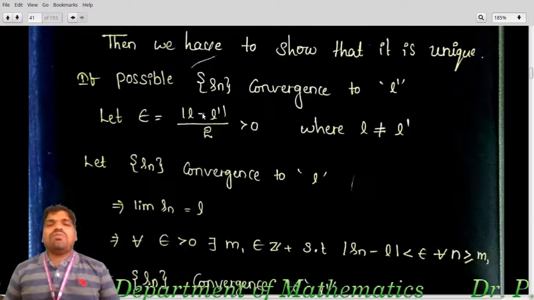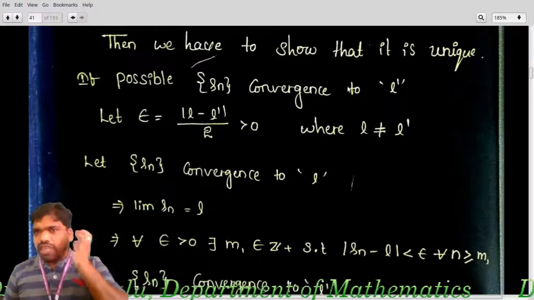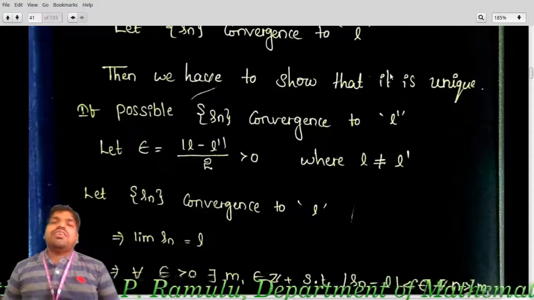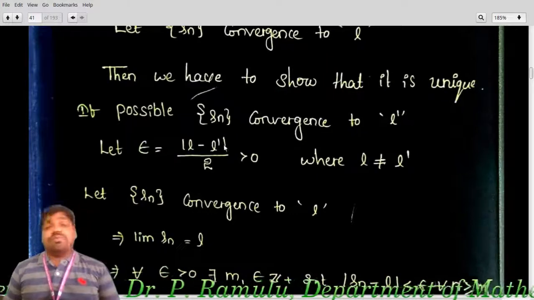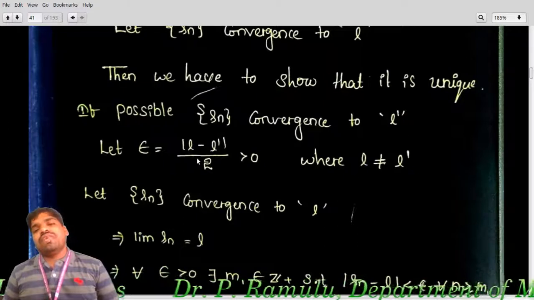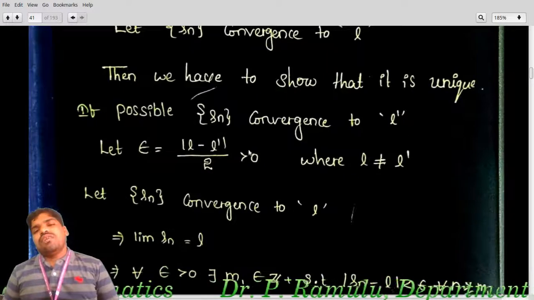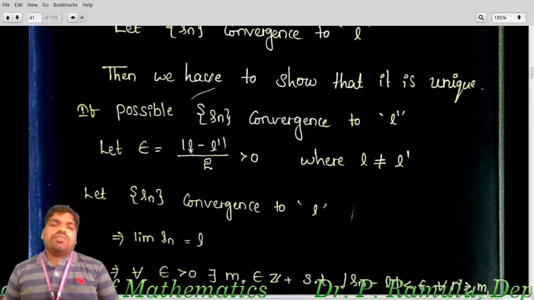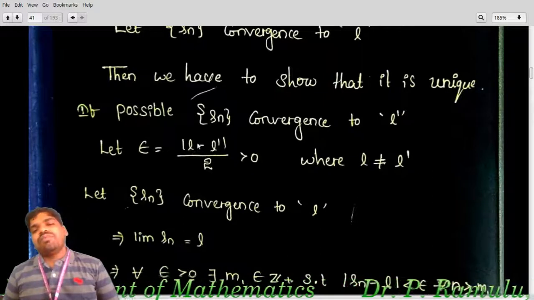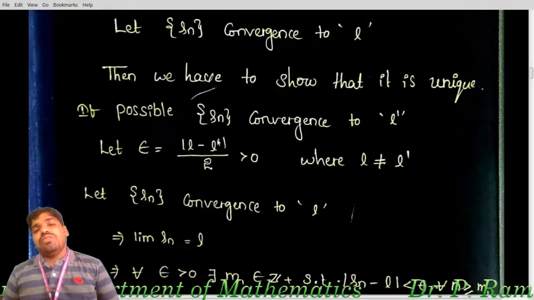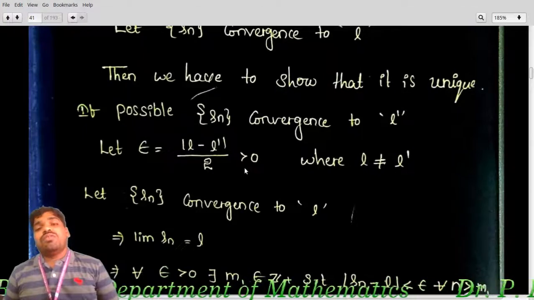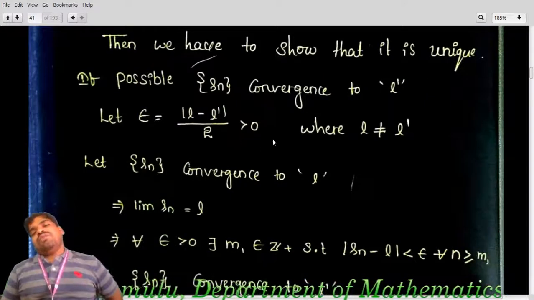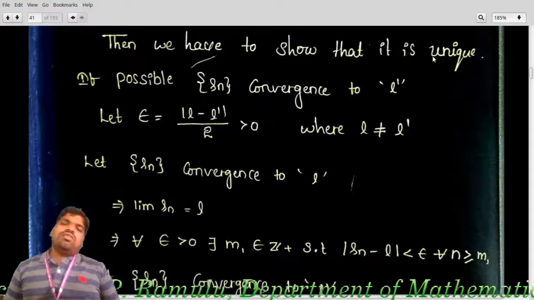Why am I putting mod of L minus L dash? Because L dash may be positive or negative, and I don't know which is greater. If you put mod, then we get a positive number only. If you do not put mod, it cannot always be positive; sometimes it may be negative. See, if L is 1 and L dash is 2, we get minus 1 by 2, which is not positive. That's why epsilon is equal to mod L minus L dash by 2, which is greater than 0, where L is not equal to L dash.